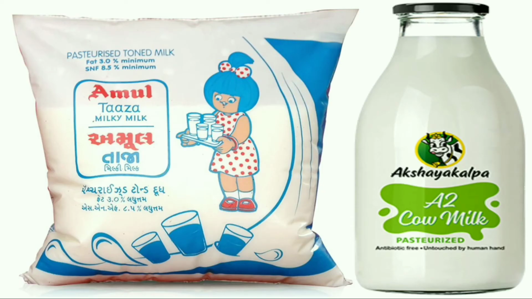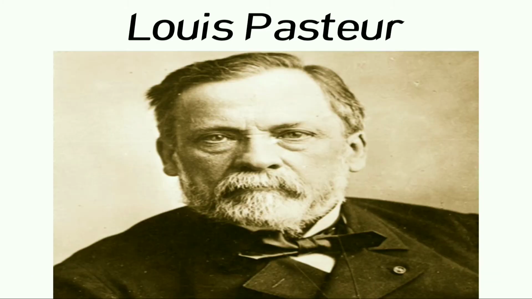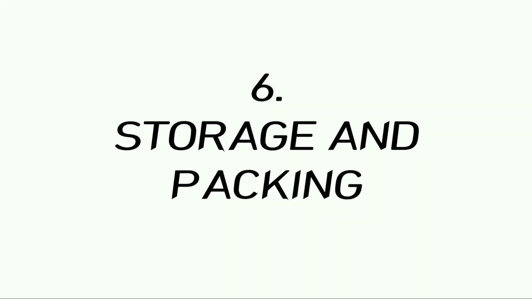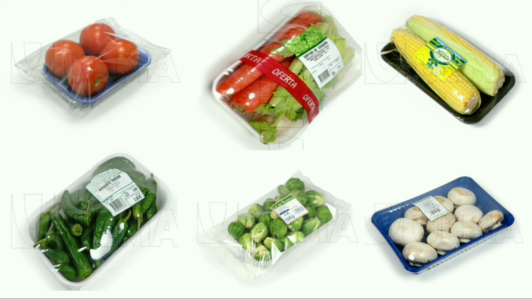Pasteurized milk can be consumed without boiling as it is free from harmful microorganisms. The milk is heated to about 70 degrees for 15 to 30 seconds and then suddenly chilled and stored. This process is called pasteurization. The process of pasteurization was discovered by Louis Pasteur. Next, storage and packaging. Nowadays, dry fruits and even vegetables are sold in airtight packets to prevent the attack of microorganisms.